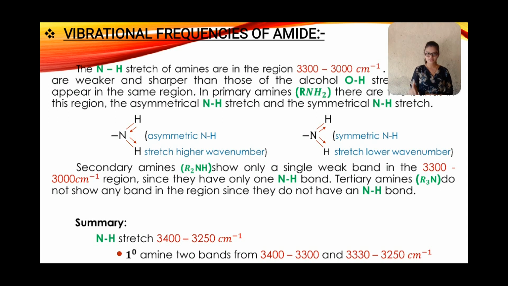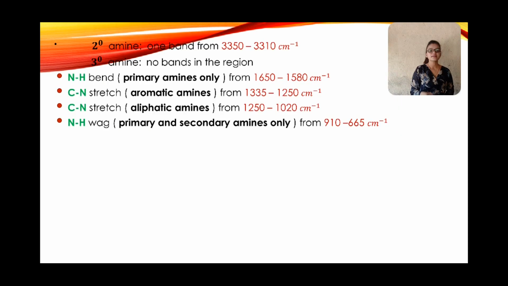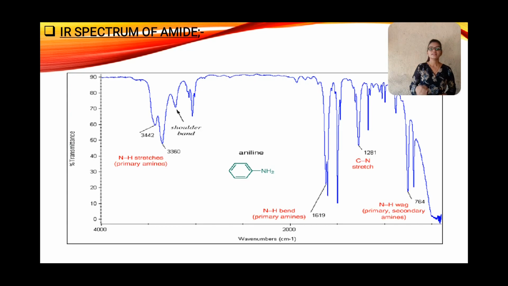Then summary. N–H stretch 3400 to 3250 cm⁻¹. For primary amine there are two bands, from 3400 to 3300 and 3300 to 3250 cm⁻¹; secondary amines show one band from 3350 to 3310 cm⁻¹; and tertiary amines show no bands in the region. Then this is the IR spectrum of amide. This is the N–H stretch of a primary amine, the N–H band of primary amine, the C–N stretch, and the N–H band of primary and secondary amine. This is the example of aniline.